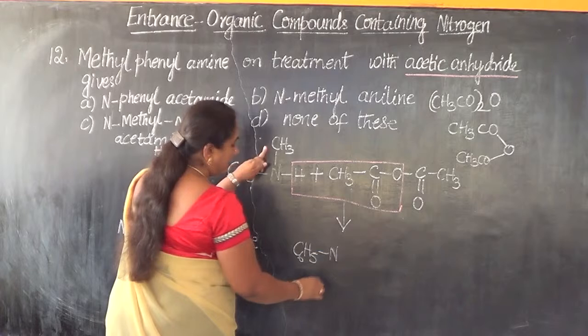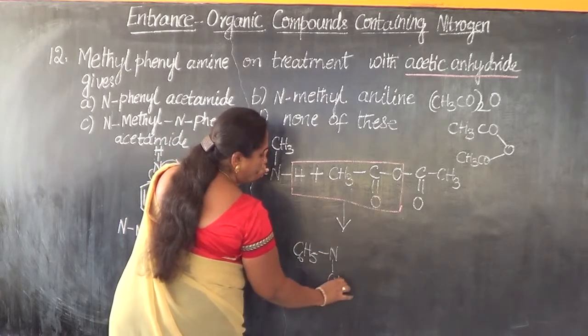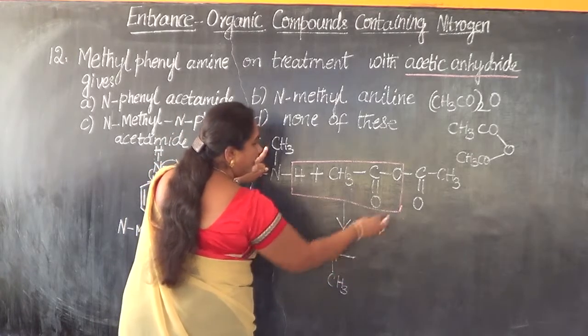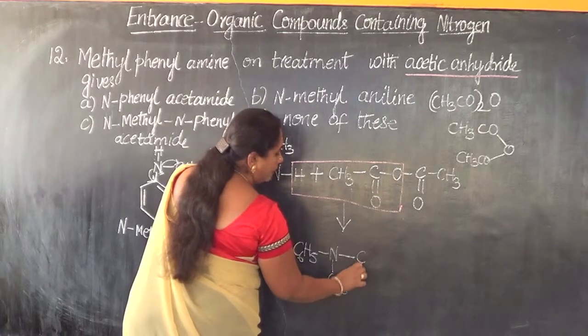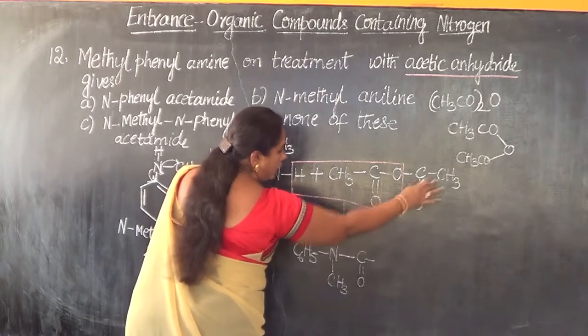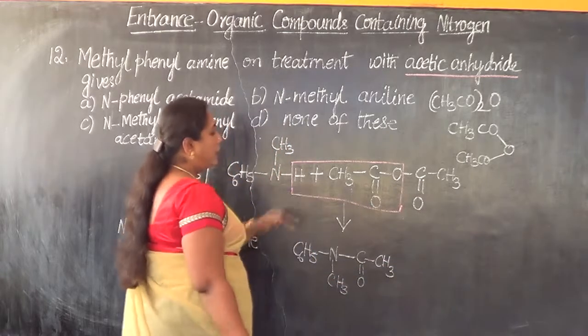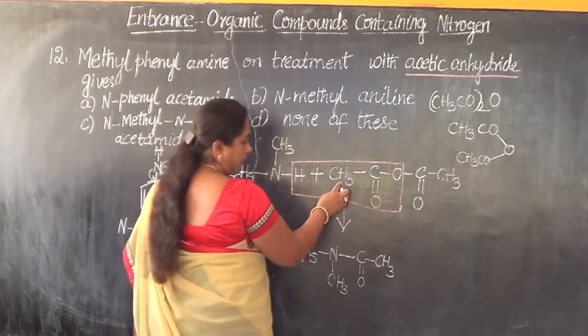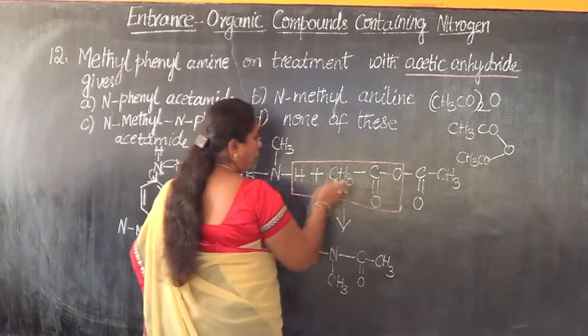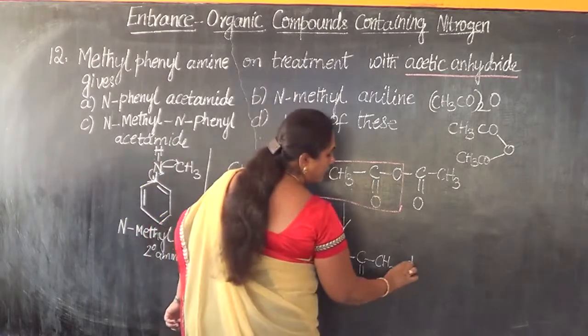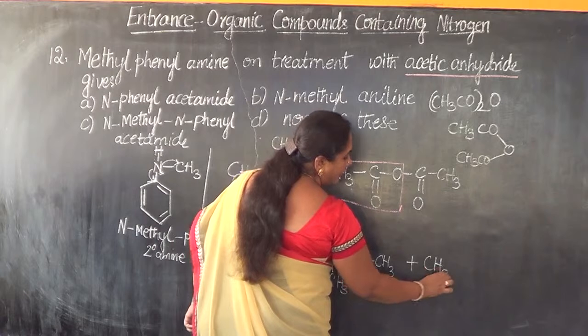C6H5N linked with CH3 retained as it is, then linked with this carbon, double bond O, then CH3. This is one product. What's the other product going to be? CH3COOH. So we are going to get a carboxylic acid.